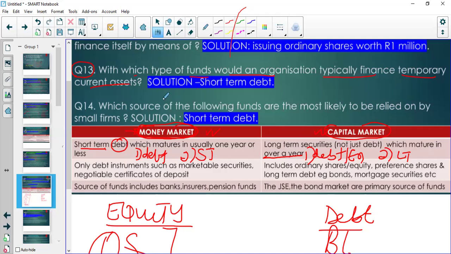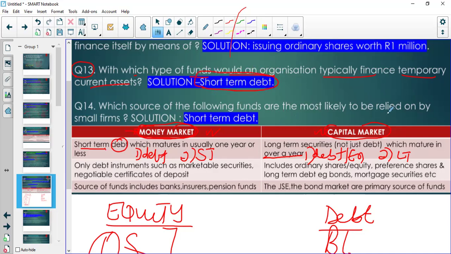Because these are temporary current assets, like you want to buy inventory, you wouldn't really ask the owners to raise equity. You can quickly do some borrowing, so you're going to rely more on short-term debt.